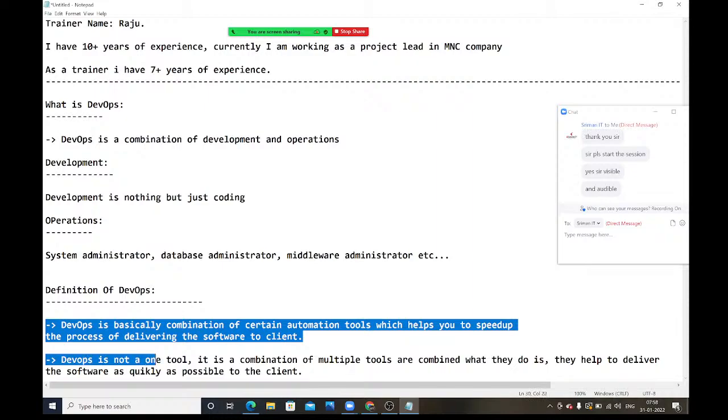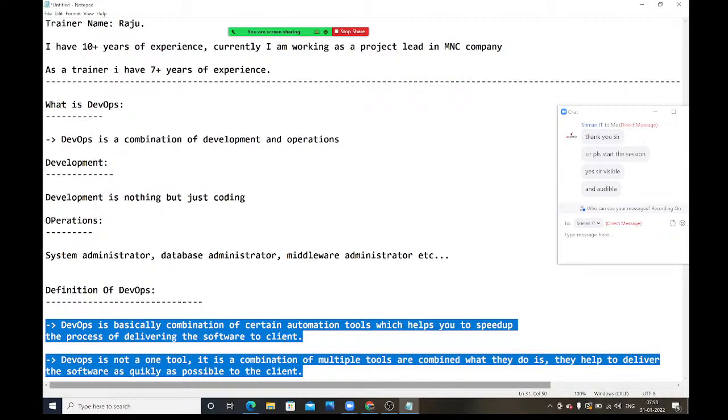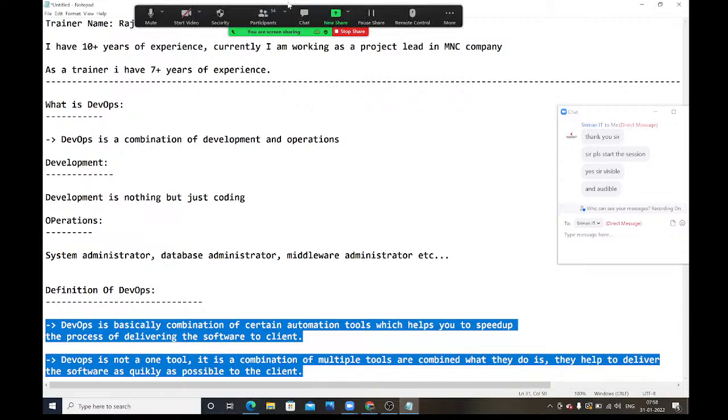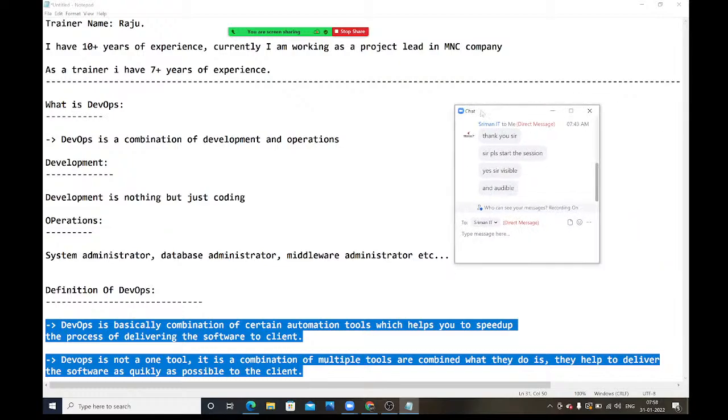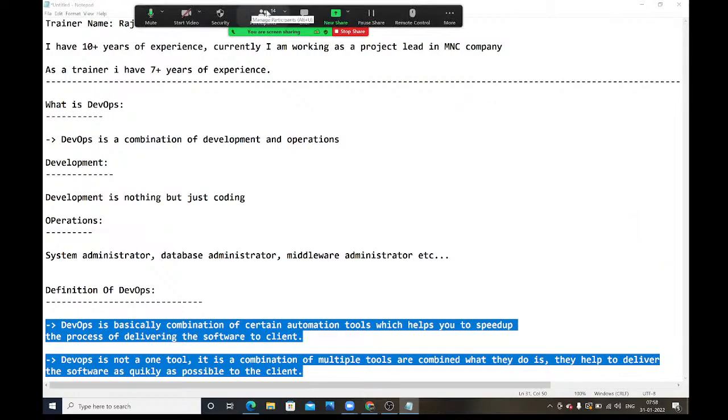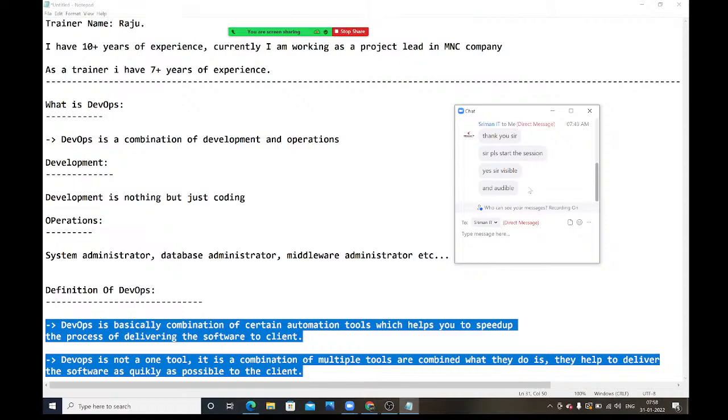Clear? If you guys are clear on these statements, I will move on. Why? My voice is not audible? Not even one person is responding. I don't know whether my voice is audible or not. Not a single person is responding in chat. Please respond. You have the chat option.